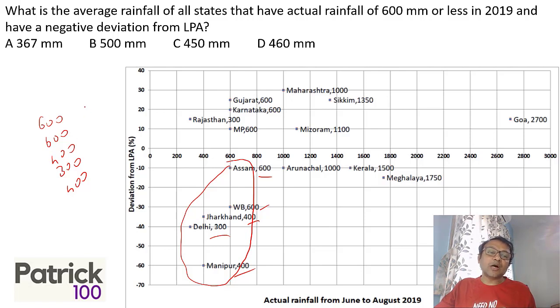If you add, it becomes 2300. Average is divided by 5, 460. This is the answer. Not difficult again. Not much calculation. The calculations are comparatively simple here. You can do it orally also and get the answer as 460. The key is to comprehend the data properly and then get the answer as quickly as possible.